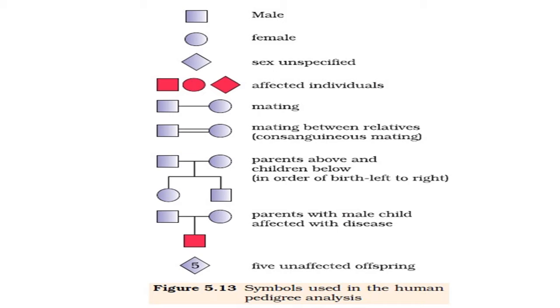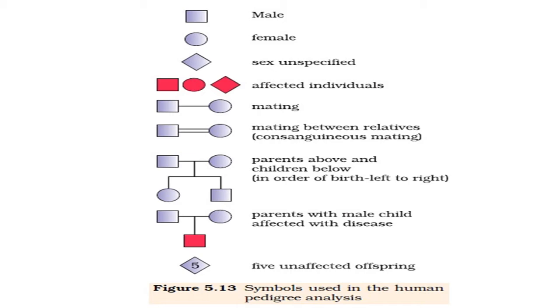Now, during pedigree analysis, while preparing this type of chart, some symbols are used for human pedigree analysis. In this figure you can see some symbols. The first symbol is a square box, blue in color. That is a normal male. The second symbol is a round symbol, blue in color. It is a normal female. And the third symbol is used for sex that is unspecified. So these first three symbols are: first for male, second for female, and third for unspecified sex.